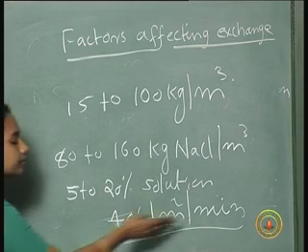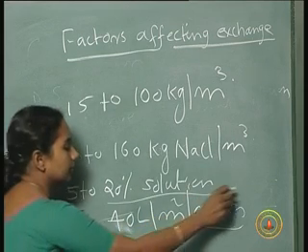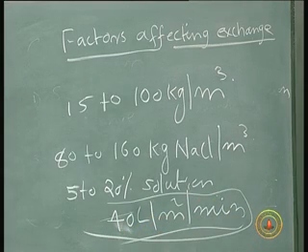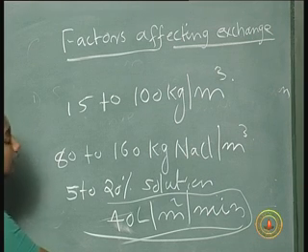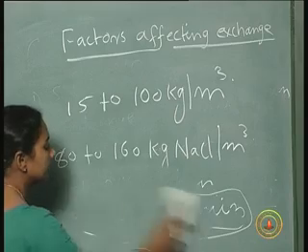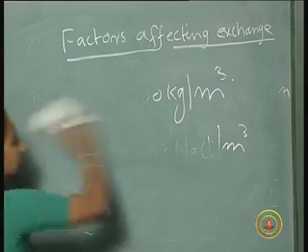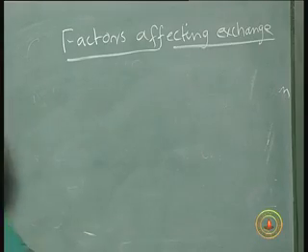If you pass it at a high velocity, the exchange will not take place properly. So, we have to provide a flow rate in this range. If the flow rate is high, the efficiency will not be high. Usually the ion exchangers are provided in closed chambers, something like this.